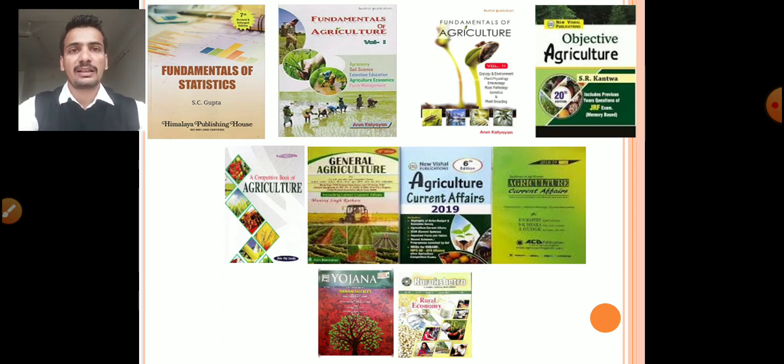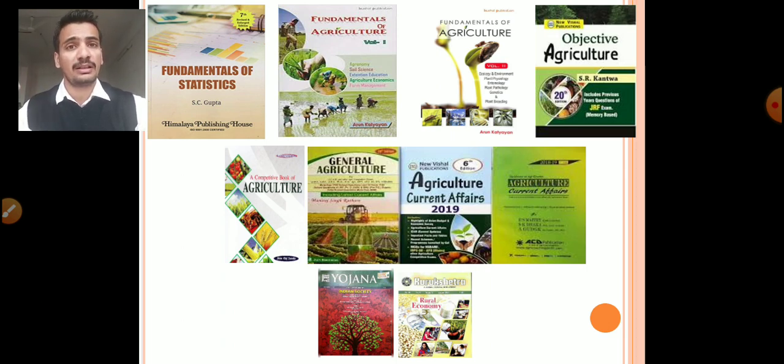Then in the last month, before the exam, you must focus on current agriculture. For current agriculture, you must purchase the current editions of A Competitive Book of Agriculture by Nimraj Singh. First the book by Nimraj Singh, then General Agriculture by Muniraj Singh Rathod. Okay, then Agriculture Current Affairs. These are some current books that may be published in the months of January and February. You must know about the current status of agriculture.